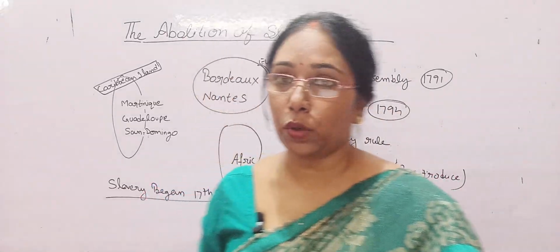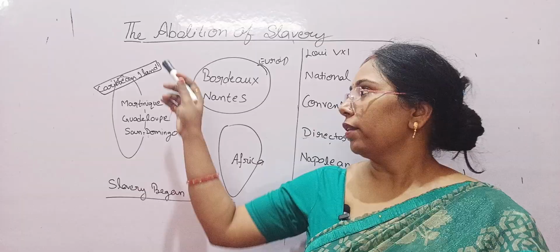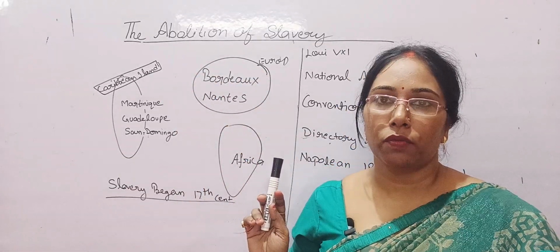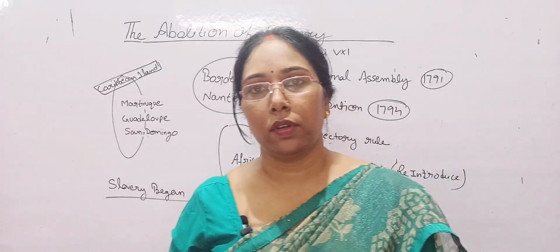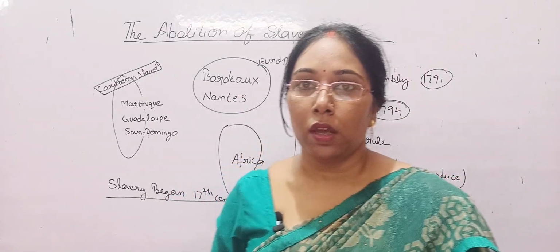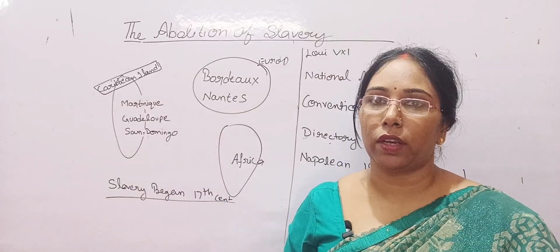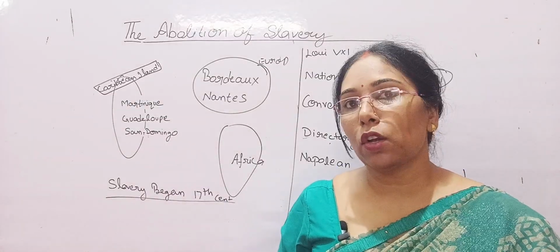So what we are going to learn from this video is the abolition of slavery. This is the fifth section from this chapter, the French Revolution. Before we start the explanation of the abolition of slavery, you must know the meaning of a slave.